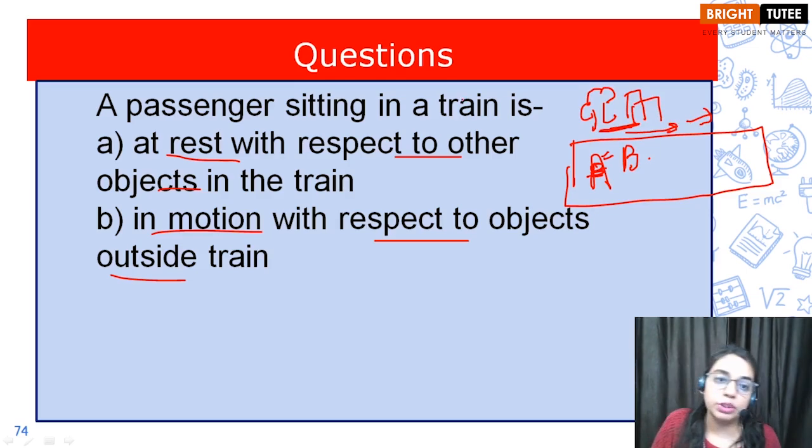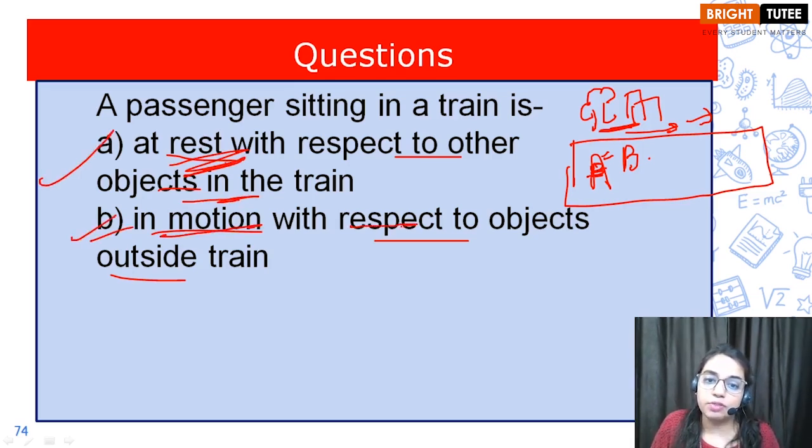So children, both the answers are correct. That is, you are at rest with respect to the objects in the train, okay? And you are also in motion with respect to the objects outside the train. Okay children, so this was all about it.